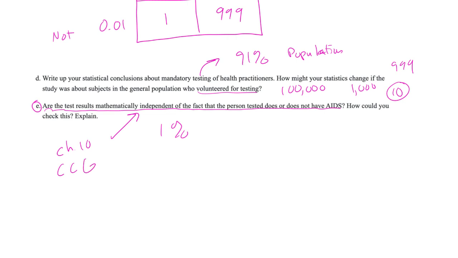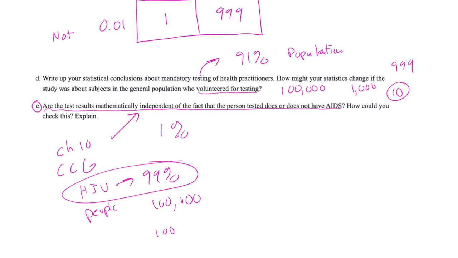For something to be independent, two events are independent when the outcome of one does not influence the outcome of the other. So let me say that again. Does the outcome of one, so the HIV test, is that not influenced by basically the people being tested? Well, absolutely, that's true. This is still going to be 99% accurate if you test 100,000 people or if you're testing 100 people. This is always going to stay independent. It's always going to stay at 99% accuracy.